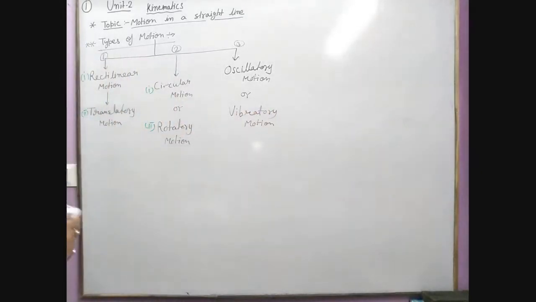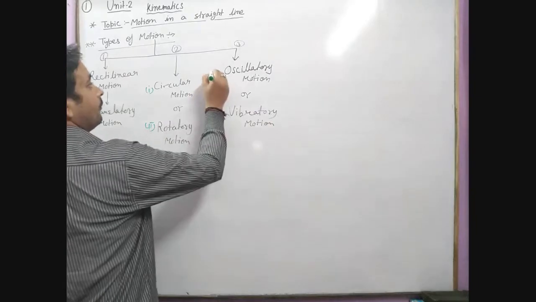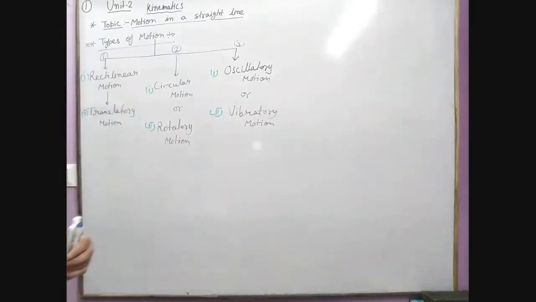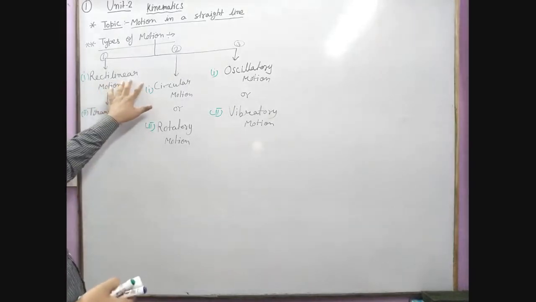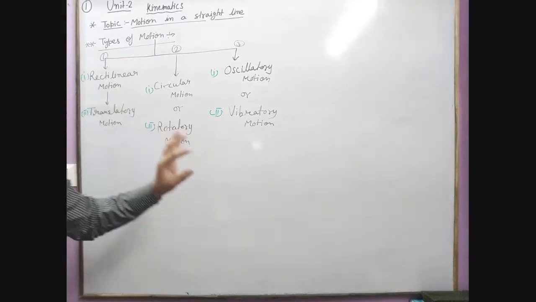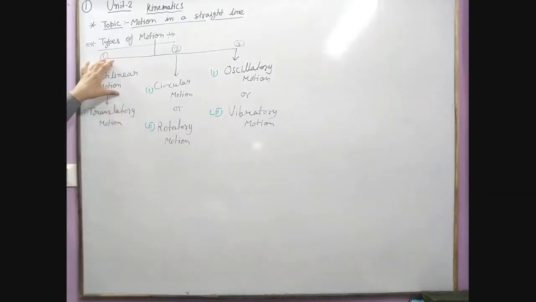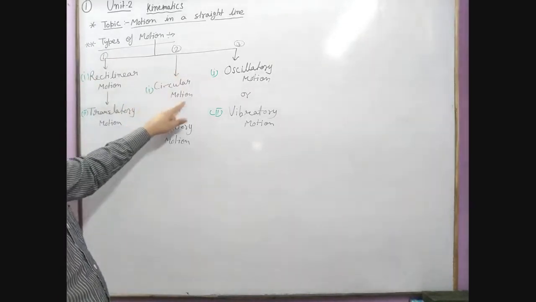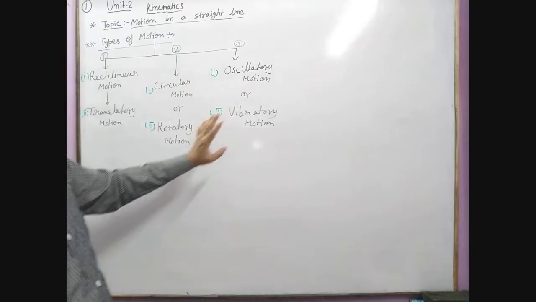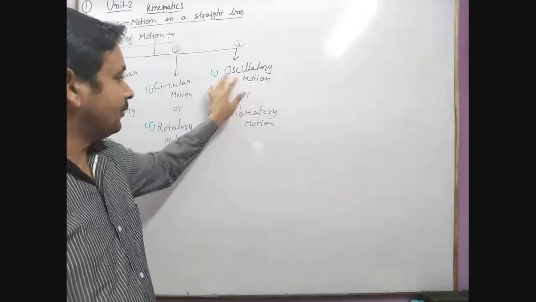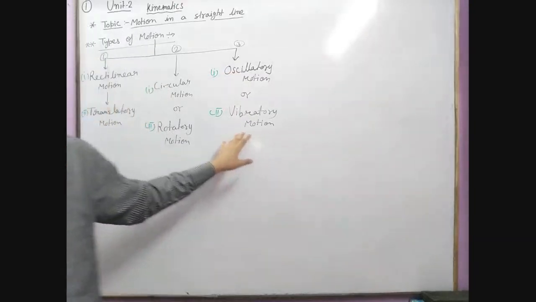Which means basically the motion is categorized in three types, and every type of motion has two types. First motion is linear, it is rectilinear or translatory. Another motion is circular motion, which is circular motion and rotatory motion. And next one is oscillatory, so oscillatory motion and vibratory motion.